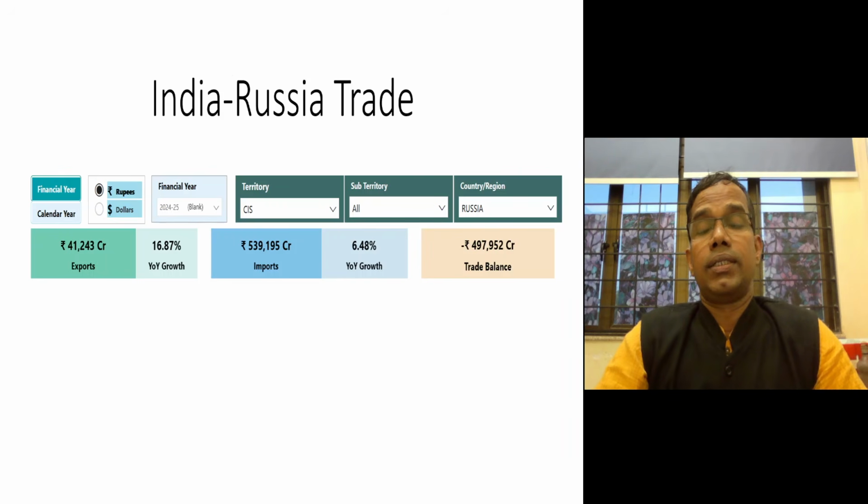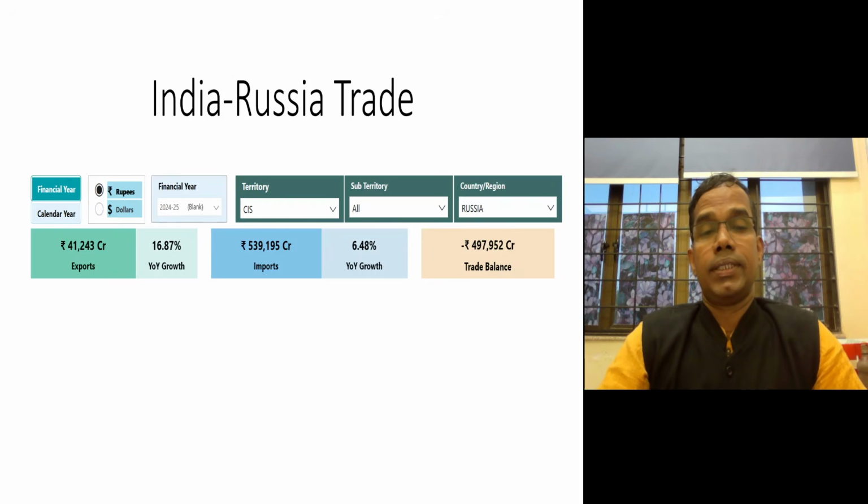So here we see that India is having a huge amount of trade deficit with Russia, and we export 40,000 crore worth of commodities to Russia, and we are importing 5 lakh 39,000 crore worth of commodities, and this is mostly crude oil, and we'll see that in the next graph.